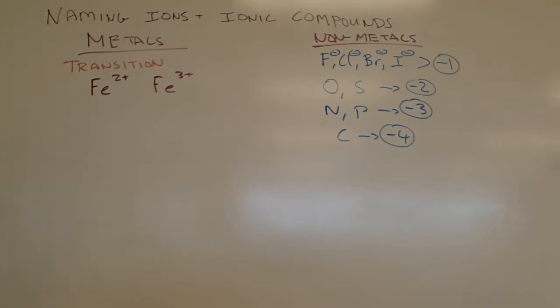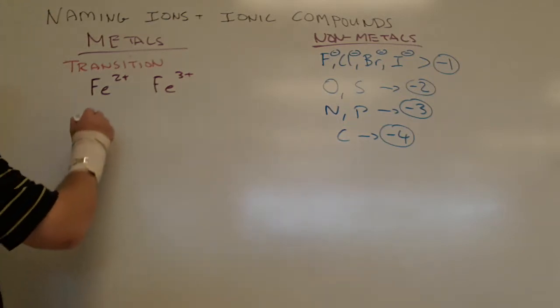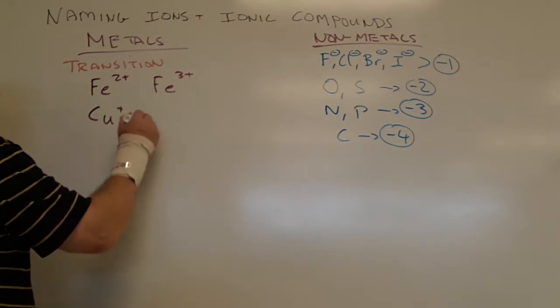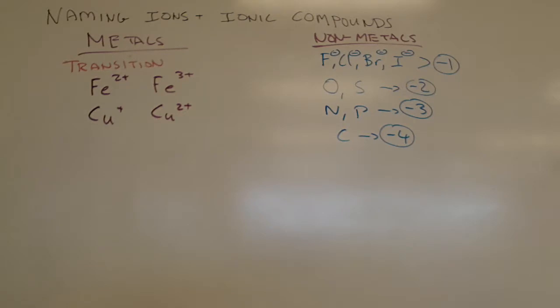And that can throw people for a loop. Copper has two common forms, copper plus and copper 2 plus. So how are we going to identify between iron 2 and iron 3? Well, I'm going to do the old school way, and then I'll show you the really easy way of doing this now in the modern age.